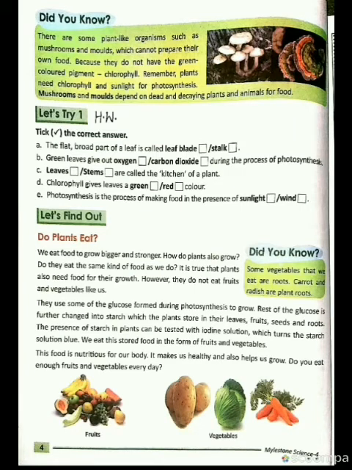So your homework is that you are going to do the let's try one. So here you are going to take the correct answer for the statements. The flat broad part of the leaf is called the leaf blade or the stalk. Green leaves gives out oxygen or carbon dioxide during the process of photosynthesis. Leaves, stems are called as the kitchen of the plant. Chlorophyll gives the leaves a green or the red color. Photosynthesis is the process of making food in the presence of sunlight or wind.